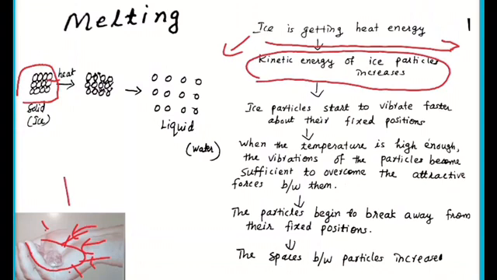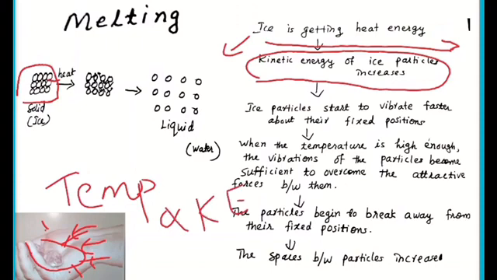When temperature increases, the kinetic energy also increases because temperature is directly proportional to kinetic energy of the particles. That is, if the temperature of the particles increases, automatically the kinetic energy of the particles increases. So ice getting heat from the surroundings, as a result temperature of the ice particles increases. If temperature increases, ice particles get more kinetic energy. And what do you mean by kinetic energy? Kinetic energy is the energy for movement or motion.